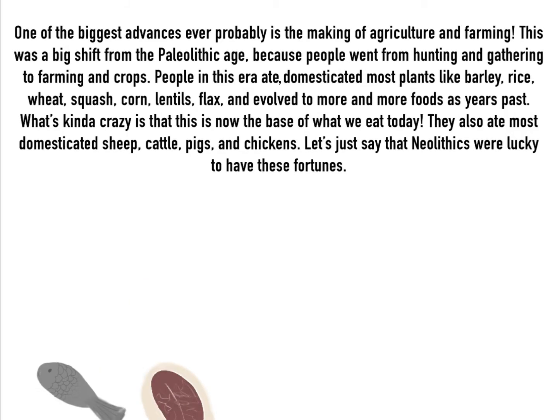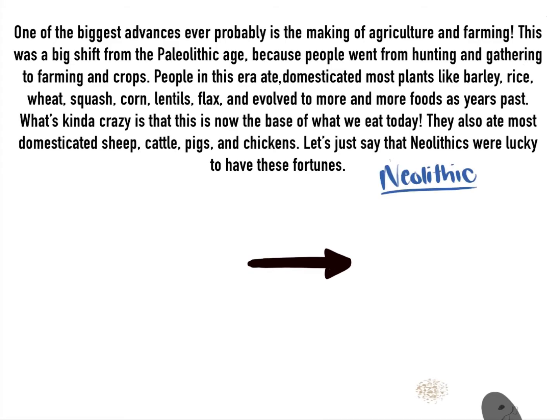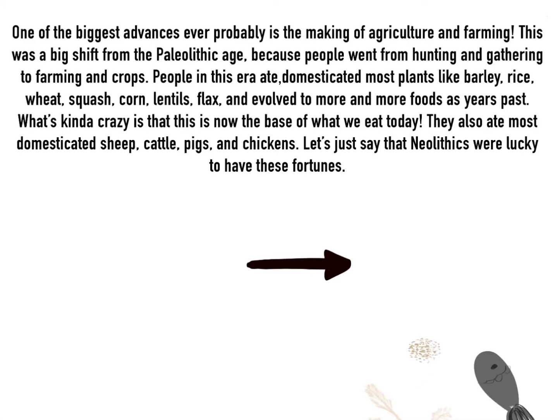They also ate domesticated sheep, cattle, pigs, and chickens. Let's just say that Neolithics were lucky to have these fortunes. And I showed an animation of the decrease of Paleolithic foods like hunting and gathering to more farming and agriculture.